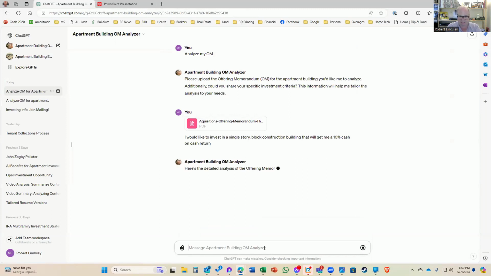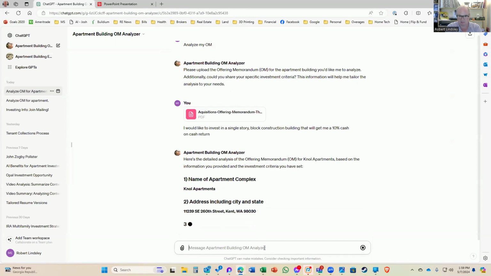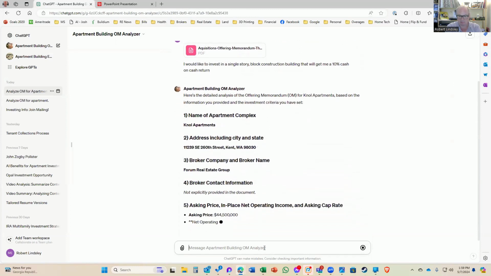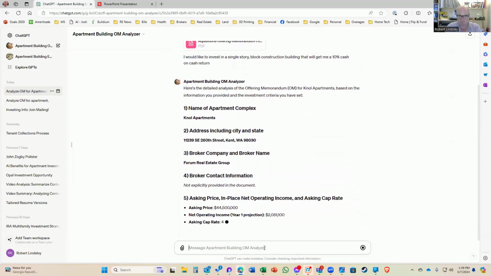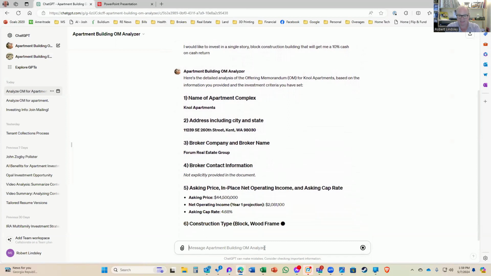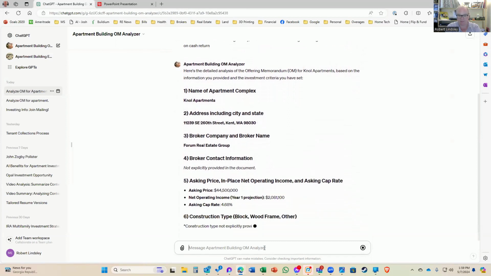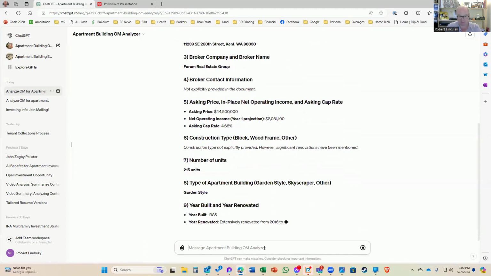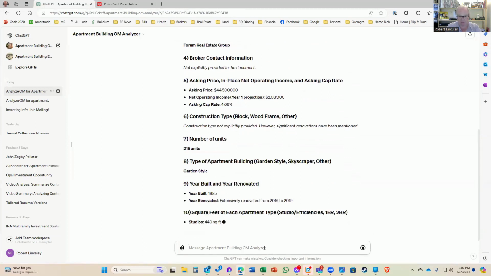Here is the detailed analysis of the offering memorandum. It's a cap rate at a 2.1 million NOI, 215 units. Okay, this is a big building. It's a garden style building.